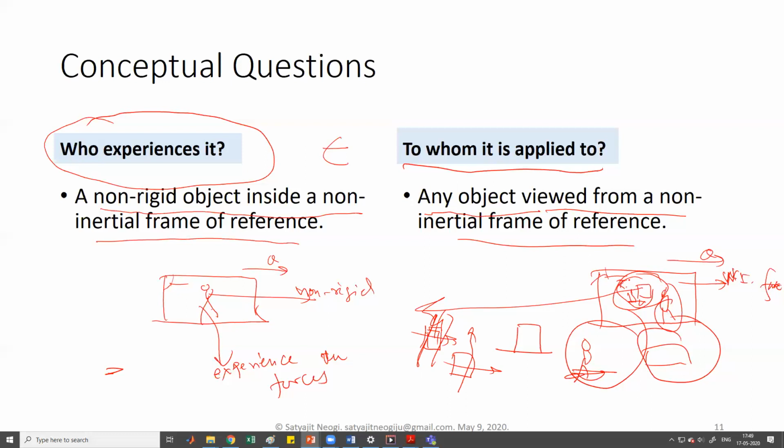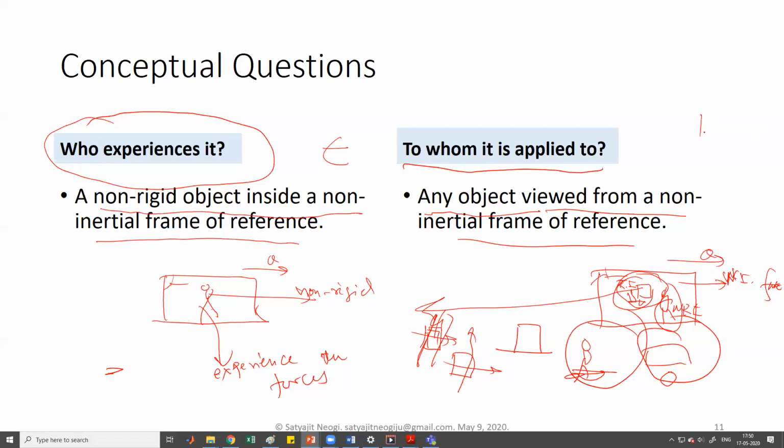So these are rigidly attached inside the bus. This is non-rigidly attached inside the bus, so these are non-rigid. And this is outside the bus. Again, this is outside the bus, any object basically, it doesn't matter non-rigid or rigid.